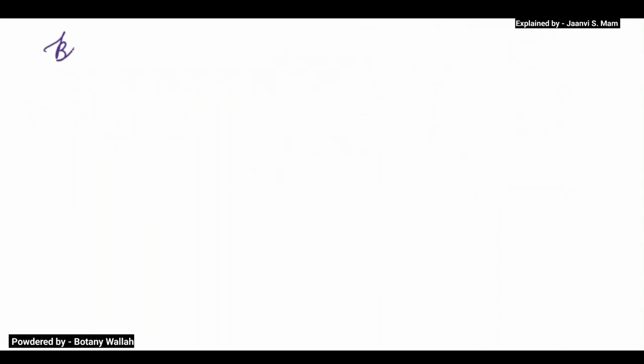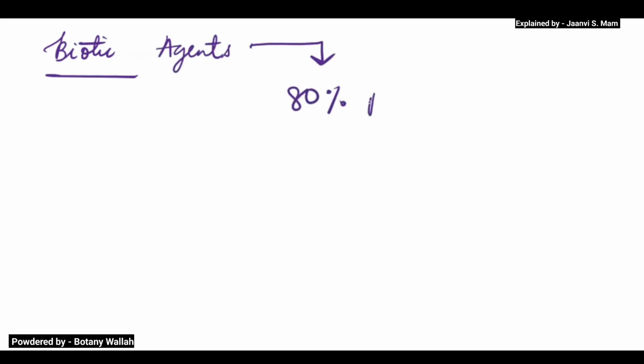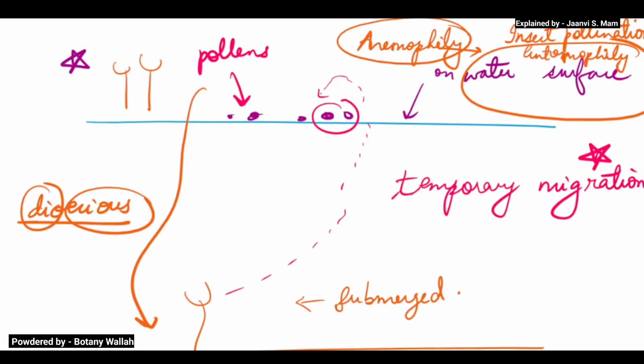Last we will come to biotic agents. Biotic agents means biotic pollinators. Now 80% of pollination is done by these pollinators, and the remaining 20% is done by abiotic agents.